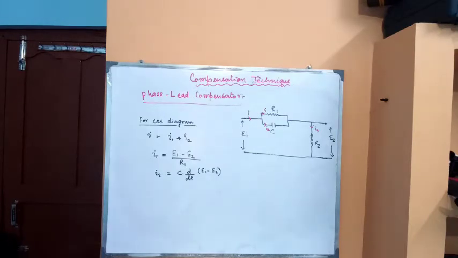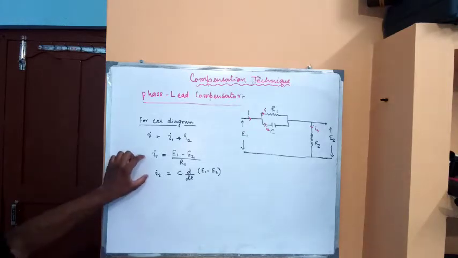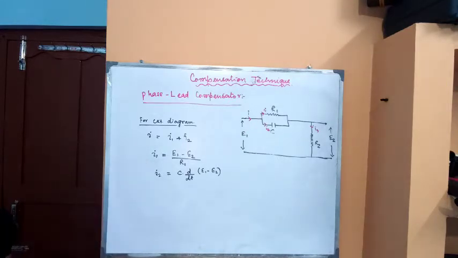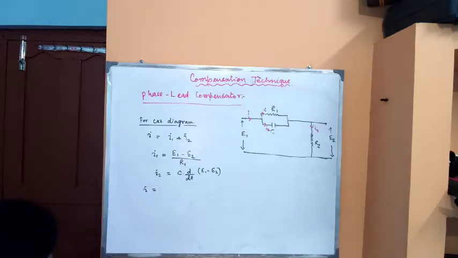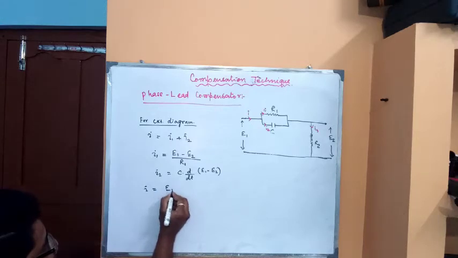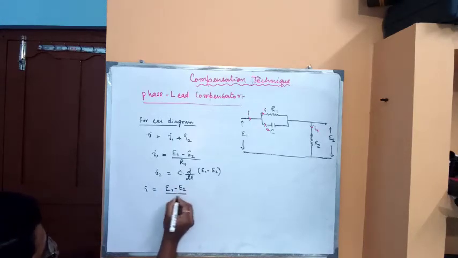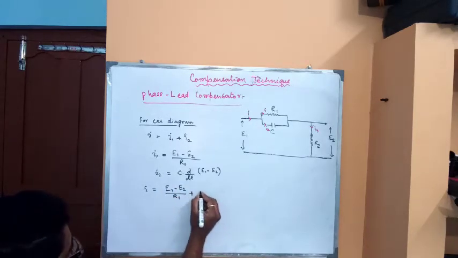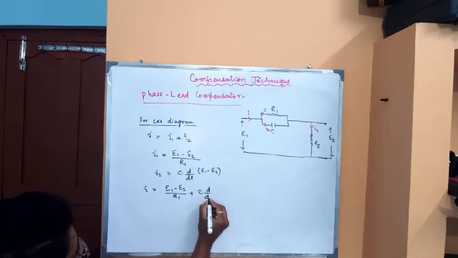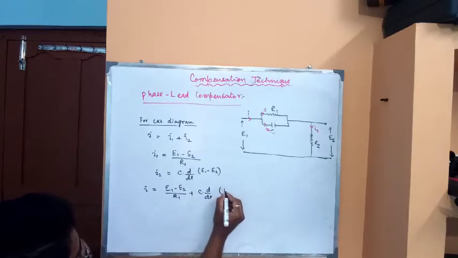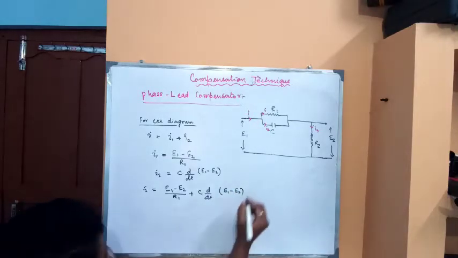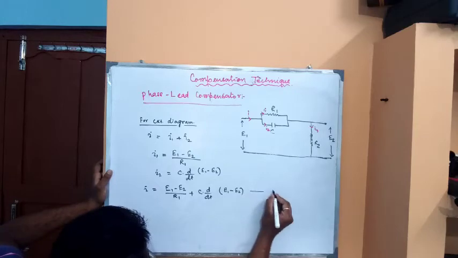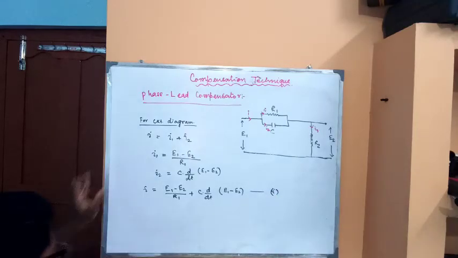Okay. So as we got the values of these two currents, now we can replace them in the expression of I. So this equation becomes I equal to E1 minus E2 by R1 plus C into d by dt into E1 minus E of 2. So we got this type of expression. Now mark this one as equation number 1.